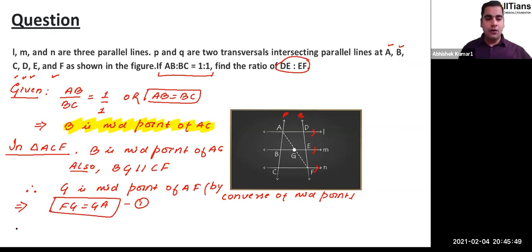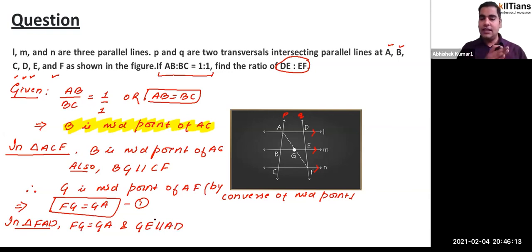Okay. Now we are moving to the other triangle that we have, triangle FAD. So in triangle FAD, what do we have? You have FG is equal to GA. What does that mean? That means G is the midpoint of this line segment FA. And what do you have? You have GE, that's parallel to AD. Okay. FG is equal to GA. That means G is midpoint of FA. And EG is parallel to AD. So can we say that FE is going to be equals to ED or not?